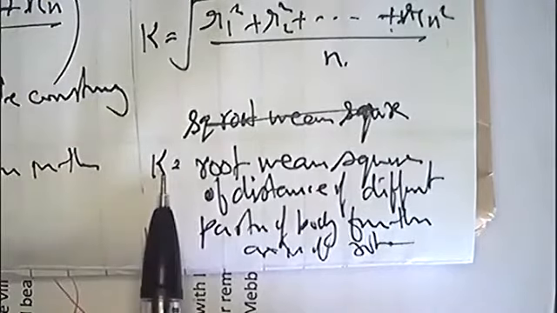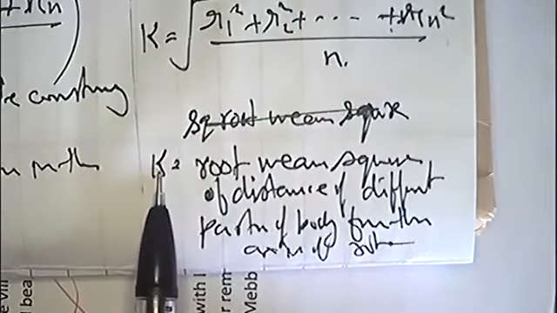So what is this? What is k? What is radius of gyration? Radius of gyration is equal to the root mean square distance of different particles of the body from the axis of rotation. Mathematically, radius of gyration is equal to root mean square distance of different particles of the body from the given axis of rotation.